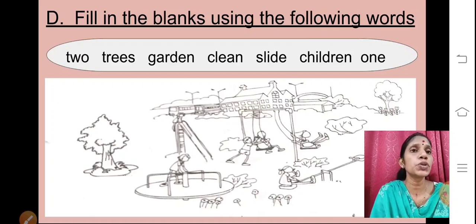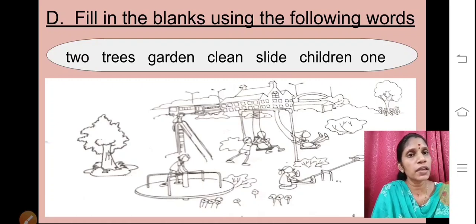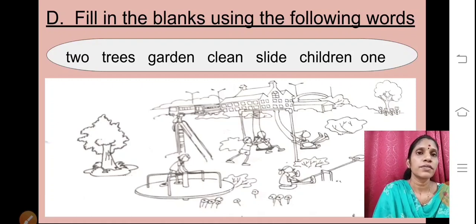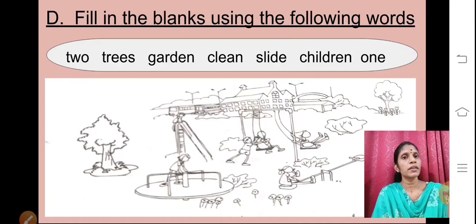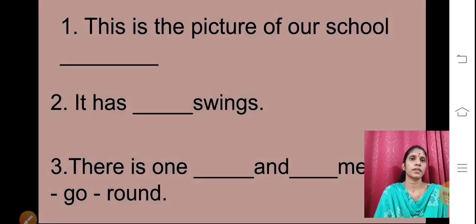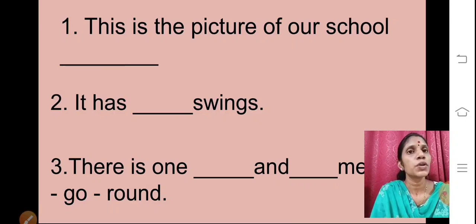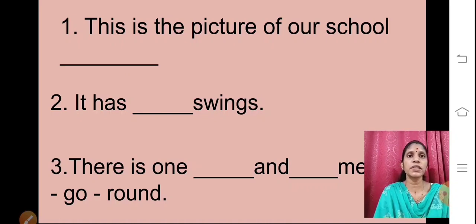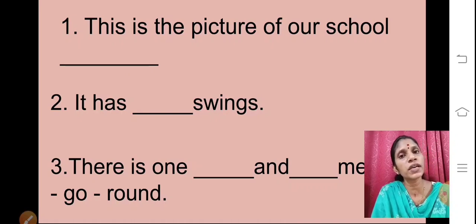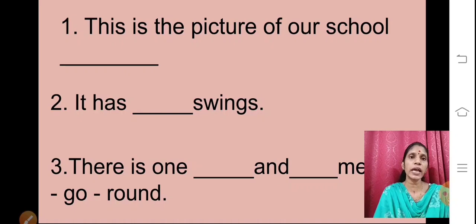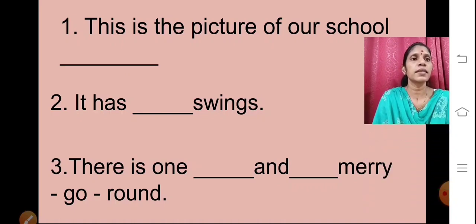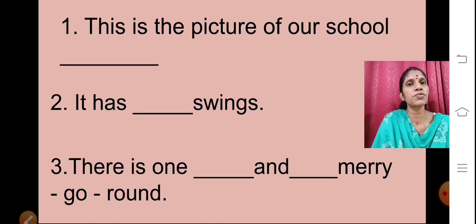We will choose these words and complete the fill in the blanks which is given below. Below the picture you can see there are 6 sentences given, but here I have shown you only 3 sentences first. We will do these, and then we will go to the next 3 sentences. Now the first one.